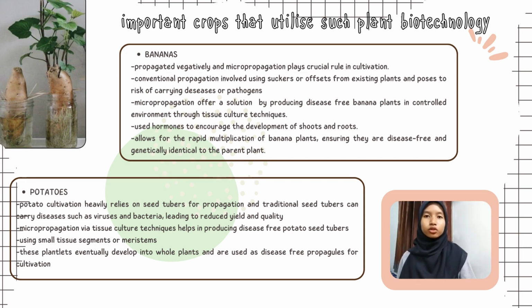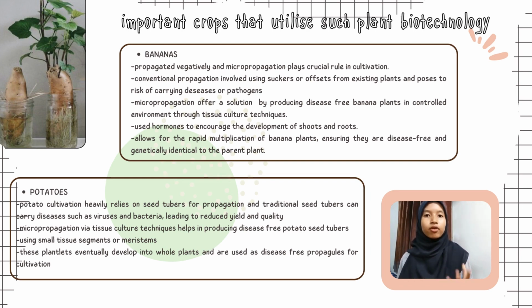Next, potato also utilizes plant biotechnology. Potato cultivation heavily relies on seed tubers for propagation. However, traditional seed tubers can carry diseases such as viruses and bacteria, leading to reduced yield and quality. Micropropagation via tissue culture techniques helps in producing disease-free potato seed tubers.